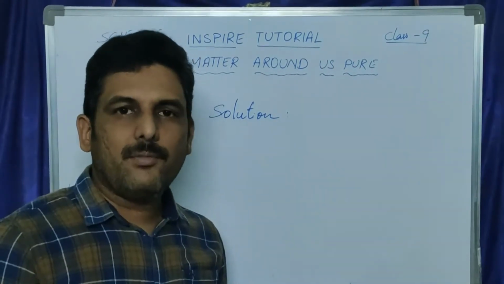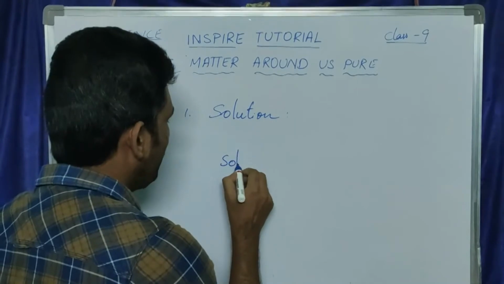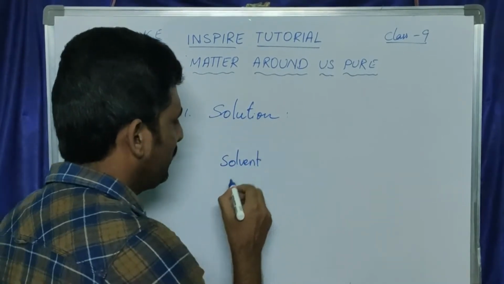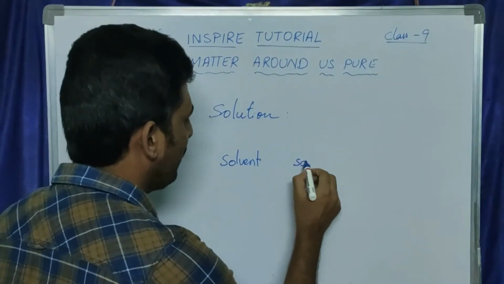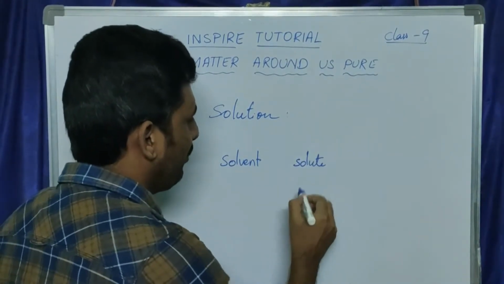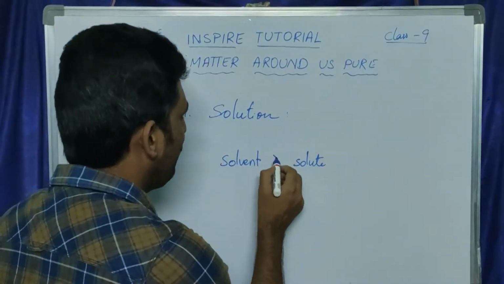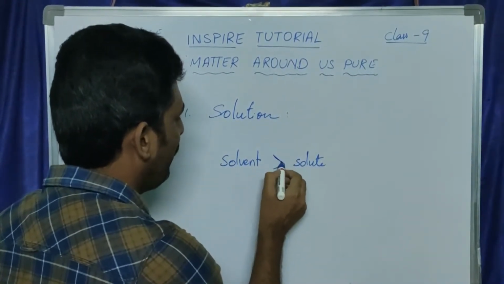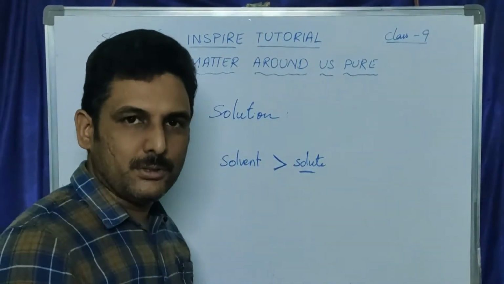Generally, in a solution, the component which is taken in excess amount is called the solvent, and the component which is taken in smaller amount is called the solute. So comparatively, the amount of solvent will be greater than the amount of solute.